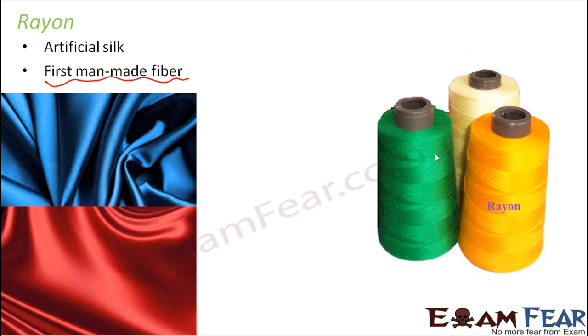Because of that, a lot of demand is there for silk, for different types of garments, clothing, etc. So somewhere in the 19th century, this artificial silk was developed for the first time, and rayon is the first man-made fiber. It was the first fiber which was artificially manufactured by men. And if you look at its appearance, it looks exactly like silk. This is how the rayon threads look, and these threads are woven together to form the rayon fabric.